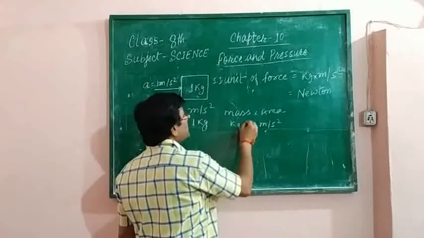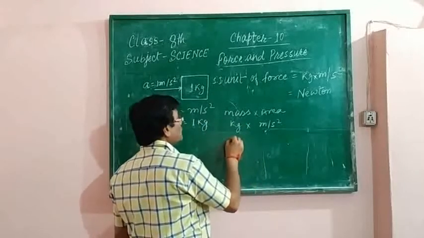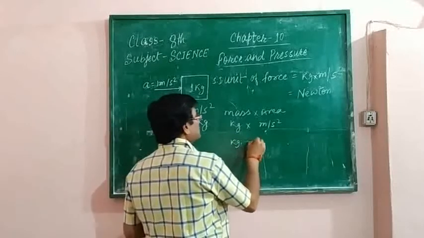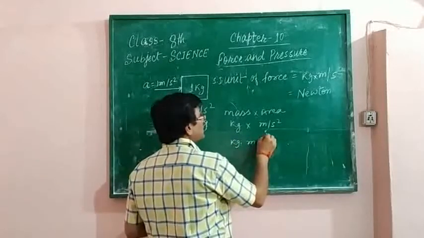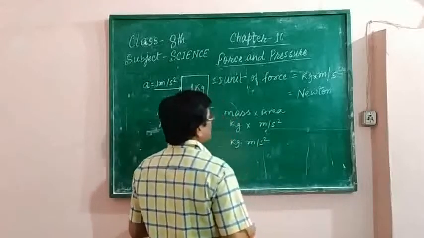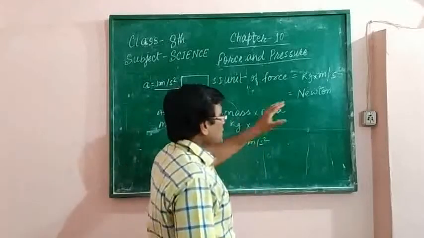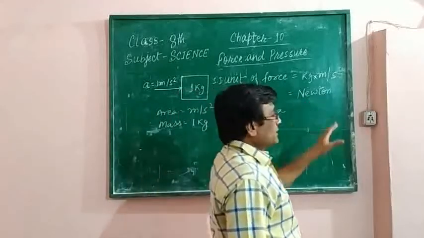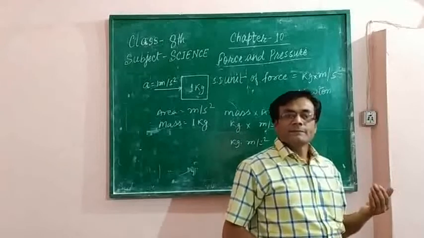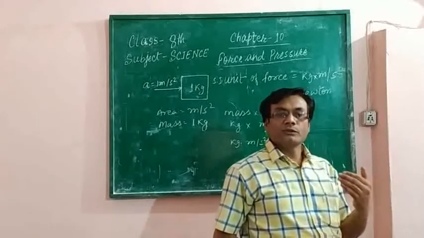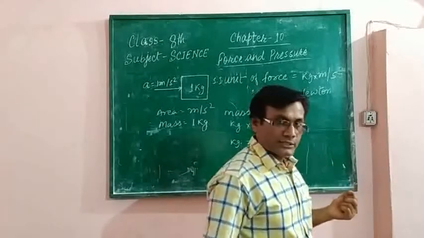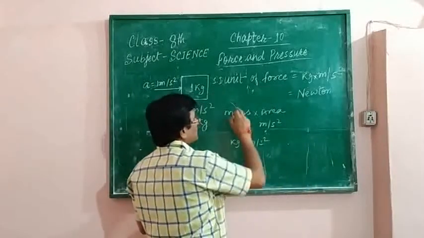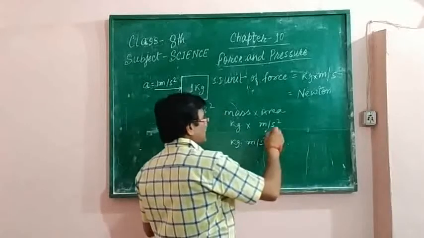So the SI unit of force is kg meter per second square, which is measured in Newton, because Newton derived the unit of force.